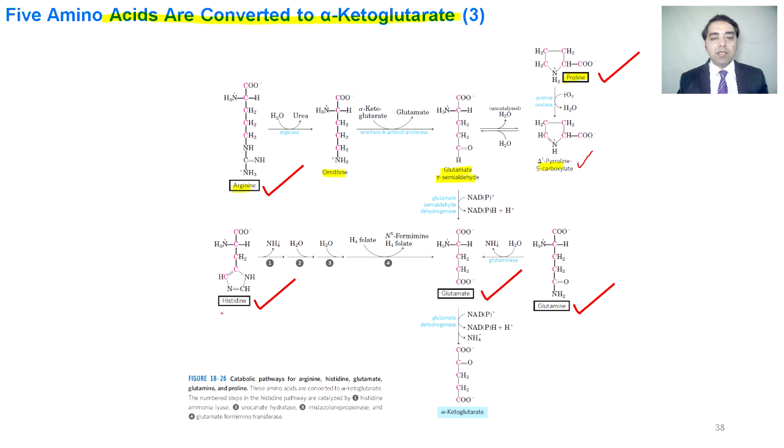We can see here histidine is converted into glutamate, and the glutamate is converted into alpha ketoglutarate, and glutamine is again converted into glutamate and then into alpha ketoglutarate. Thus 5 amino acids converge at alpha ketoglutarate.